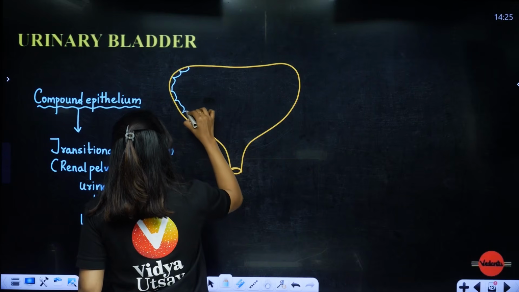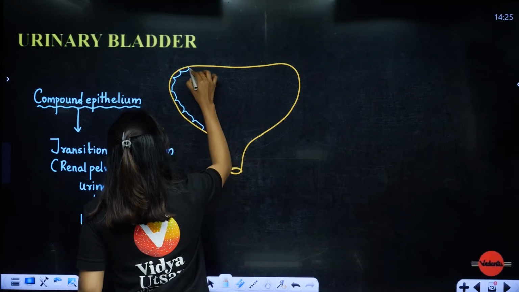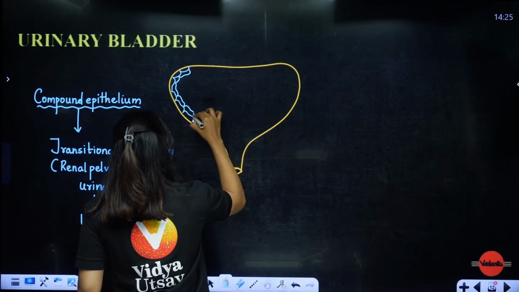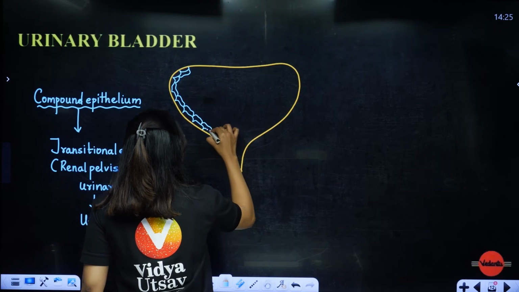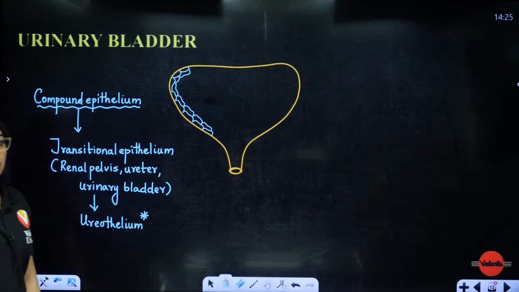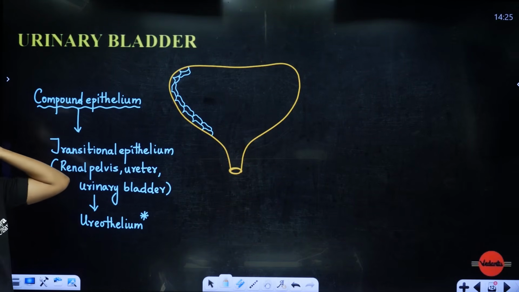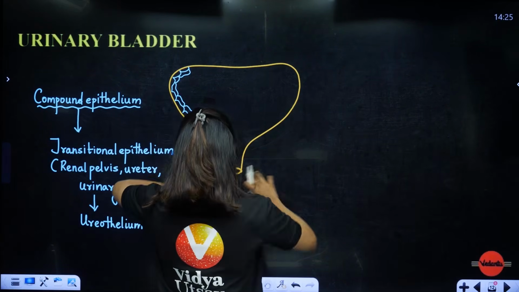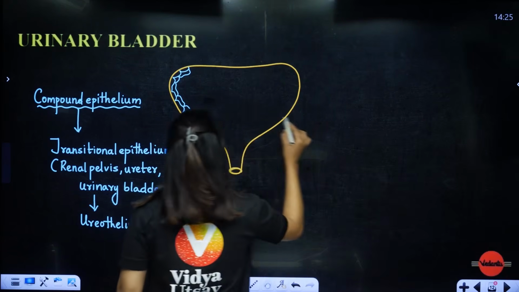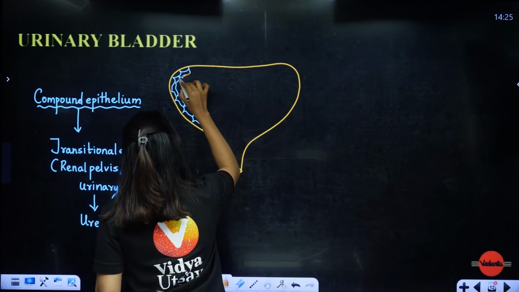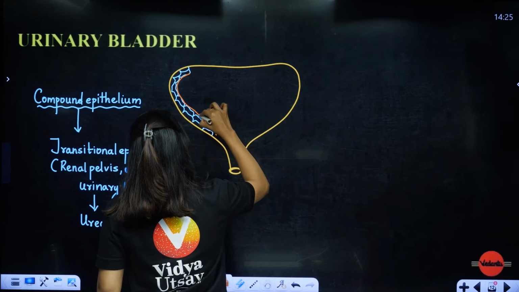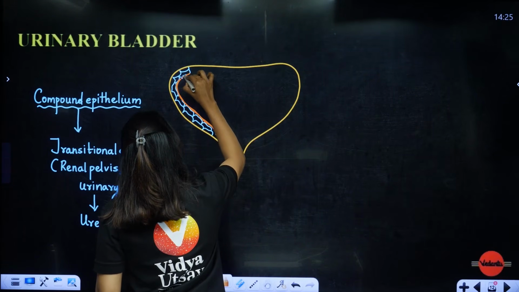Like this, multi-layered structures they will be. I am just drawing only one side, because if I draw the full thing, it will take 2000 years. We will have to do it short. So that means there will be one layer of this compound epithelium which will be lining. After that, students, there is one set of muscles which are present. So just consider this as the outer border. There is one set of muscles which are present, which are called the detrusor muscle. Actually, I should have drawn it outside, never mind.